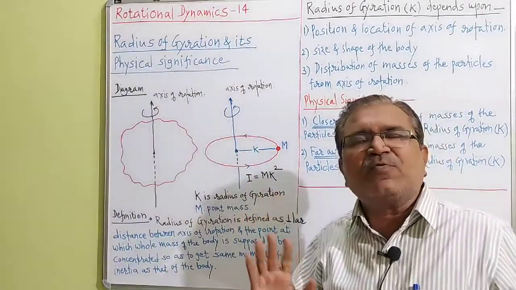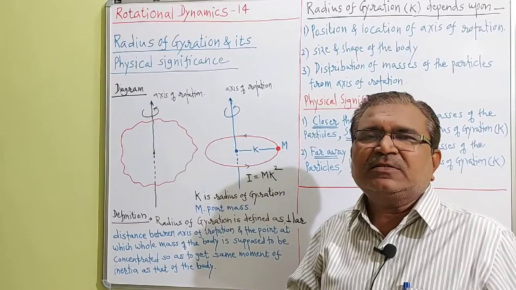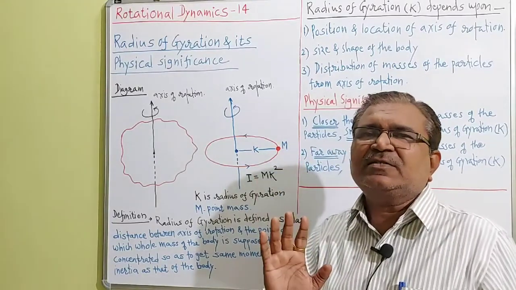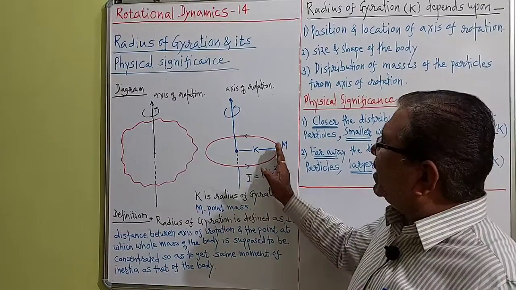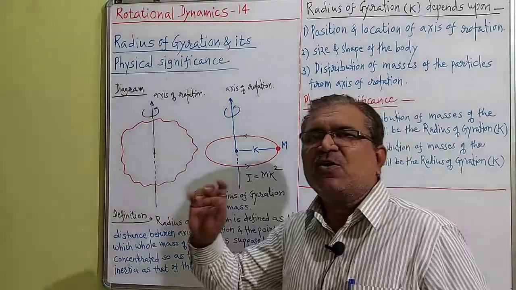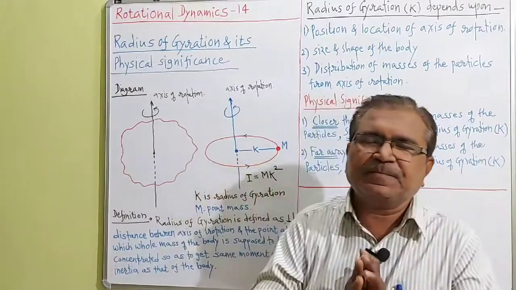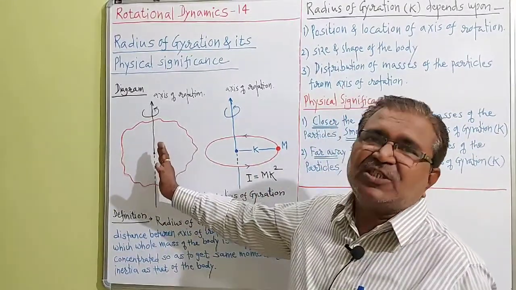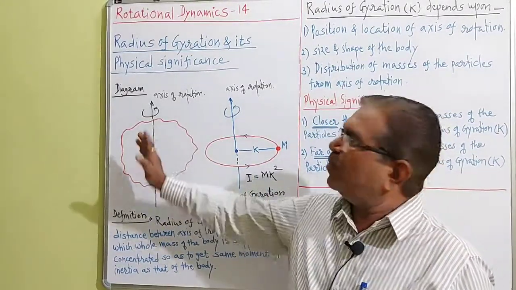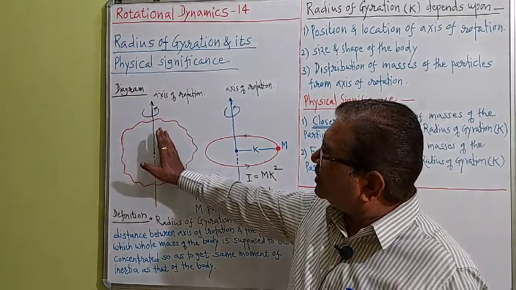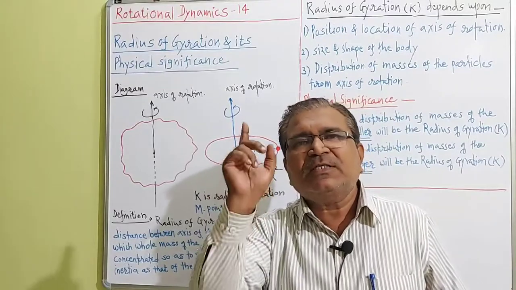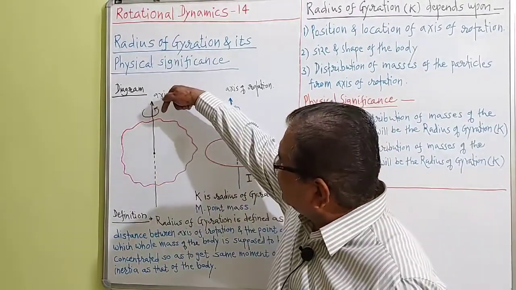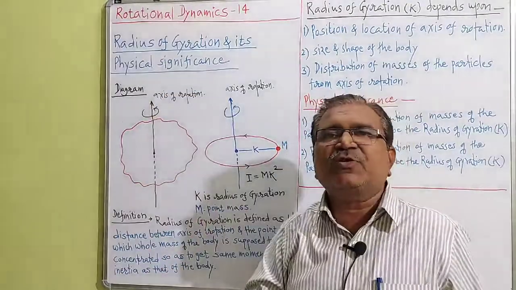from the axis of rotation in such a way that we get the same moment of inertia as that of the body. I will repeat again. This is a rigid body. The moment of inertia of this rigid body is capital I about the transverse axis passing perpendicular to its plane.